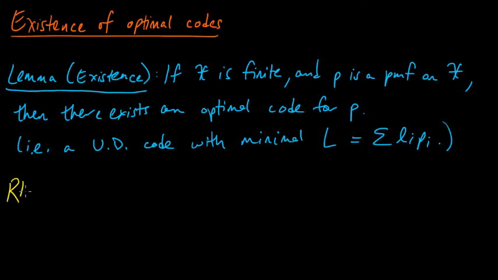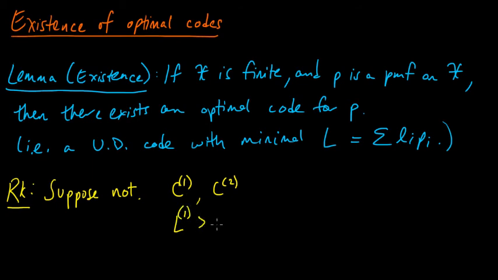Now, before we dive into the proof, let me make a little remark to explain why this is not completely trivial. This is just going to be a little informal discussion. So suppose that this were not true. Suppose not, then that would mean that if we had some code C1, there would be some other code C2 that had strictly better expected code word length, right? Because otherwise C1 would be optimal.